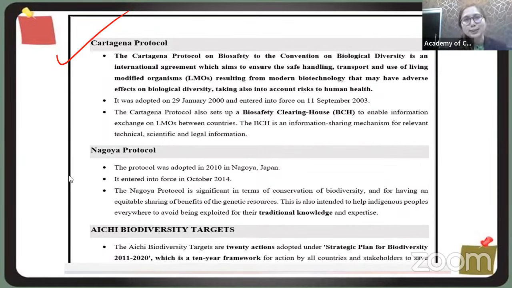We need to focus on certain keywords, right? Whenever it comes to the Cartagena Protocol, it's related to genetically modified or living modified organisms. When it comes to the Nagoya Protocol, it's related to traditional knowledge; Vienna Convention, ozone layer. So in this way, if you can remember the keywords, automatically the question becomes very easy.